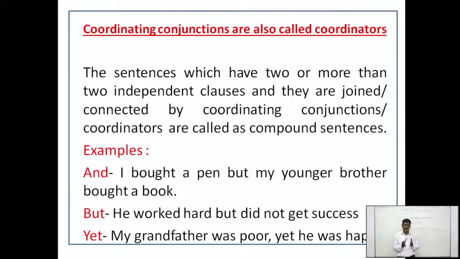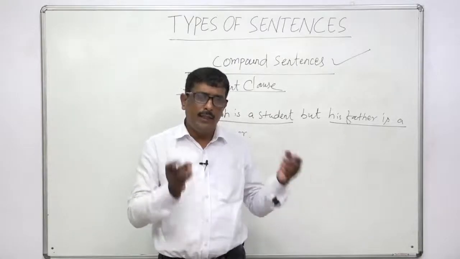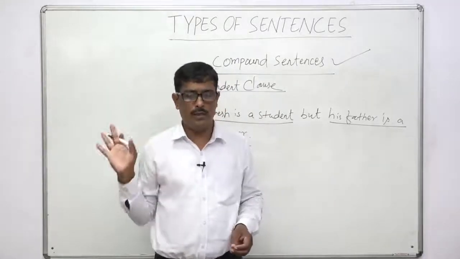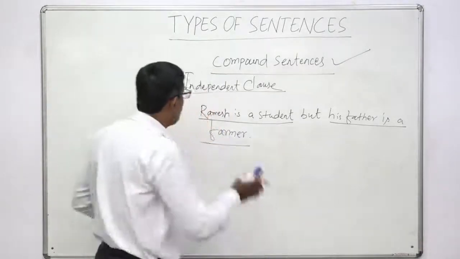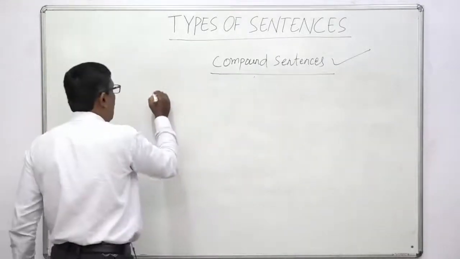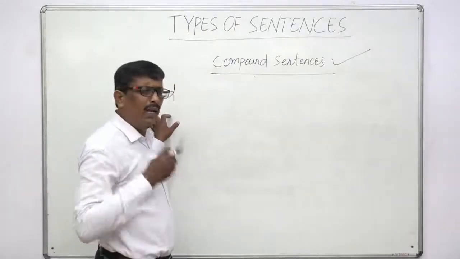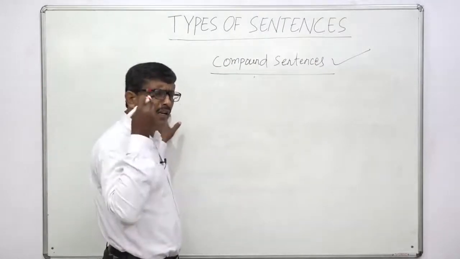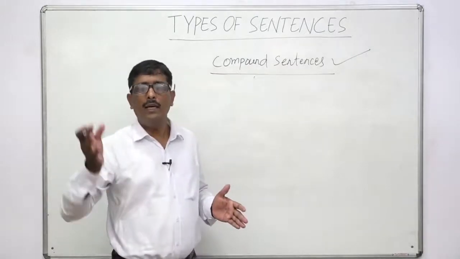A compound sentence is a sentence in which we will find the coordinating conjunctions from the list. If you come across, if you find a coordinating conjunction we have already discussed, this sentence is a compound sentence. Okay. And one by one we will discuss. You see, and we will combine any words, any phrases, or any two sentences. Rama is a boy and his father is a farmer.